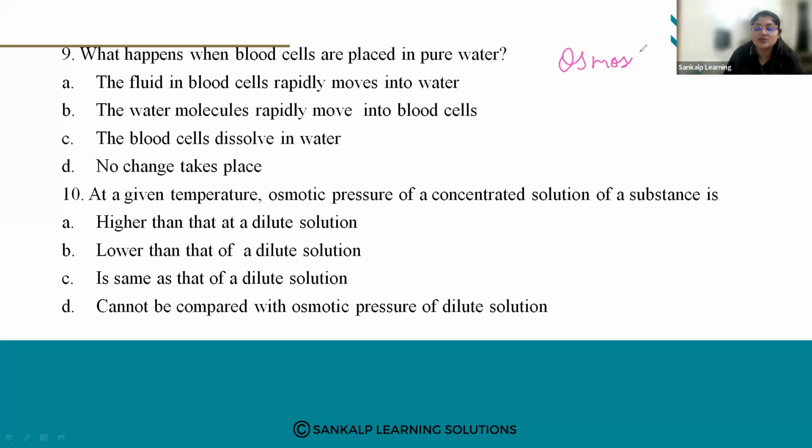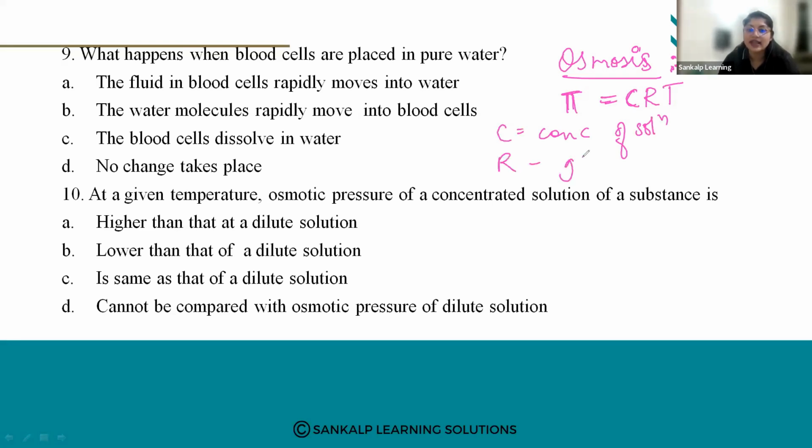What is osmosis? Just now we saw, osmosis is a phenomenon wherein the movement of solvent molecules takes place from higher concentration to lower concentration. How is osmotic pressure given? Pi is equal to CRT. Pi is the osmotic pressure, C is the concentration of solution, R is the gas constant and T is the absolute temperature. Concentration can also be given as what?